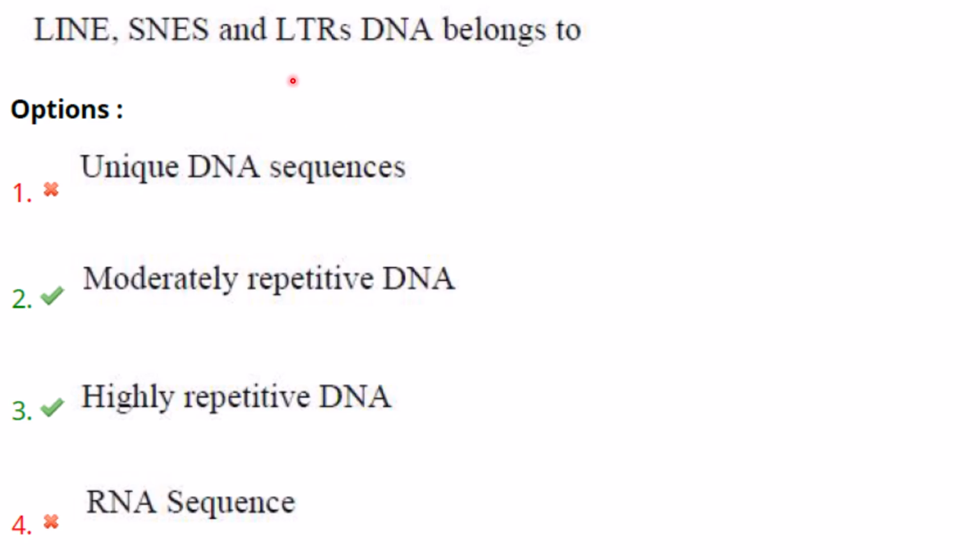Then LTRs are long terminal repeats. They are also repetitive sequences and are found in retrotransposons. In most of the references that I have taken, highly repetitive DNA is more accurate. But in your options, moderately repetitive DNA is also given. I don't know why, but anyway, both may be correct.